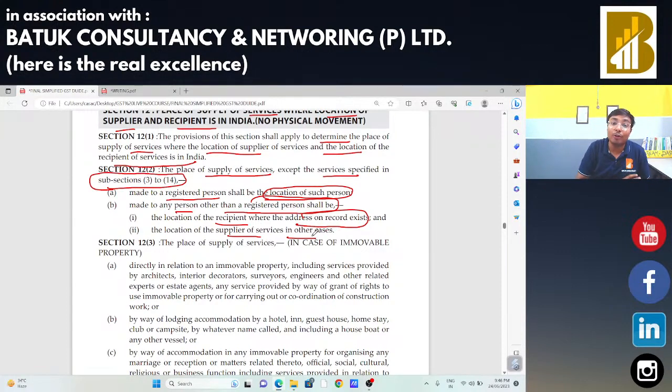Okay. Now in tomorrow's session, we are going to cover the various situations in case of place of supply. And then we are going to take the concept of refund. We are also going to take the concept of audit and assessment under GST, and we'll try to cover one or two miscellaneous topics in that. Okay, sir. So for today, I am going to sign off. In tomorrow's session, we are going to cover the remaining content of this 5 days live course.